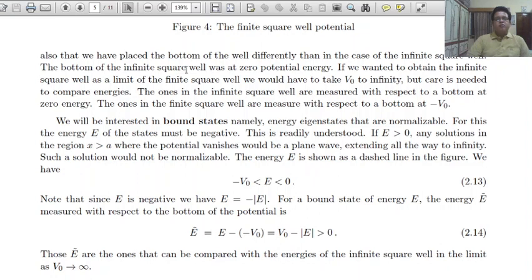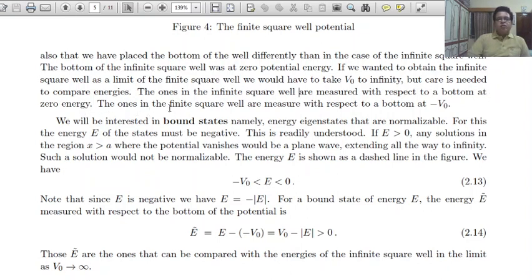The bottom of the infinite square well was at 0 potential energy. If we wanted to obtain the infinite square well as a limit of the finite square well, we would have to take V0 to infinity, but care is needed to complete the analysis. The energies in the infinite square well are measured with respect to a bottom at 0 energy.